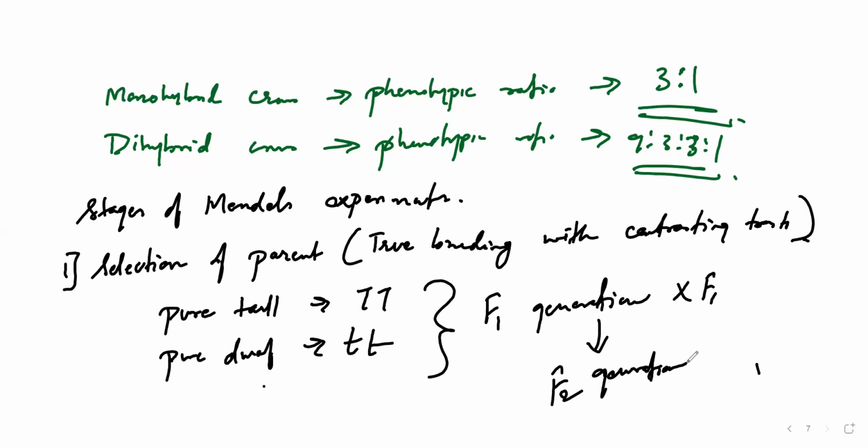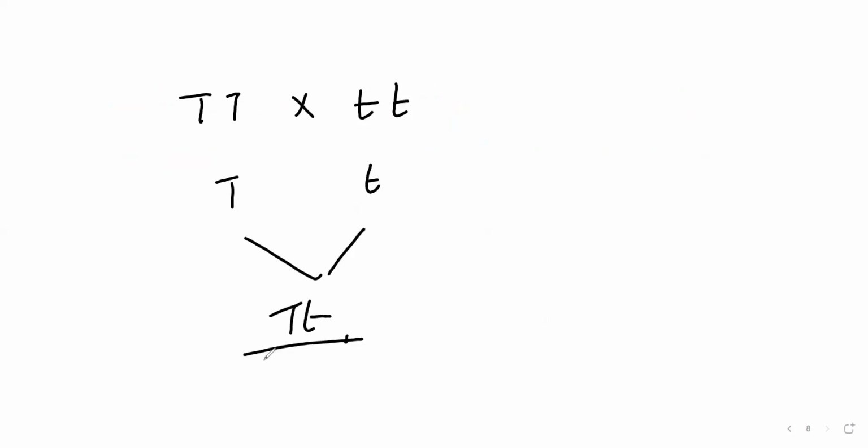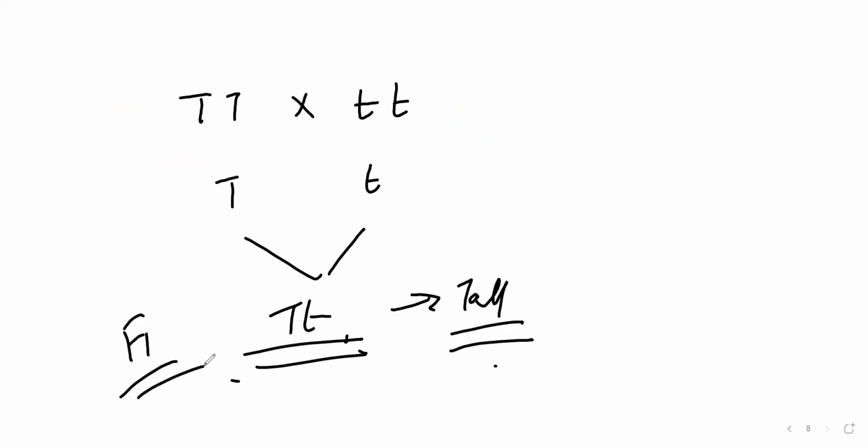When he crossed these two, if we see over here, take a T from here, a small t from here. If you cross this, you're going to get capital T and small t. According to the dominant trait, what is expressed is tall. So this is your F1 generation. Whenever he did that particular cross, he got the F1 generation. After crossing a pure tall and a pure dwarf, he got a heterozygous tall plant, that is capital T and small t.